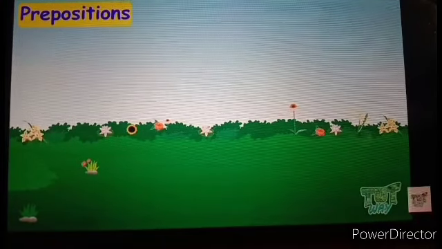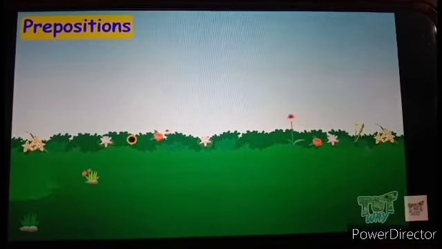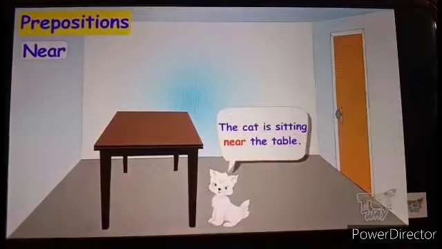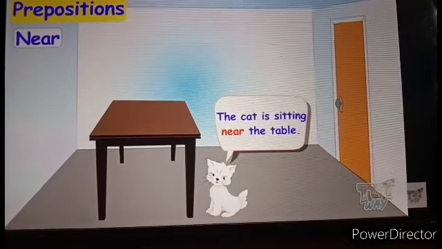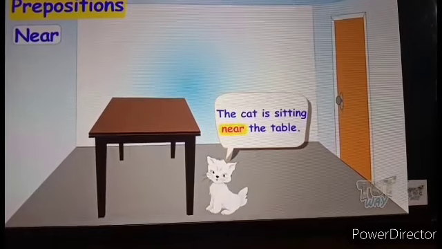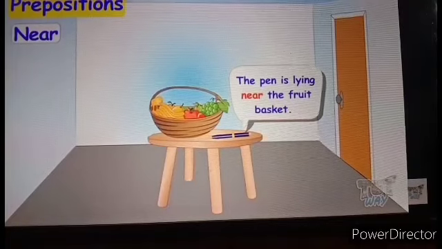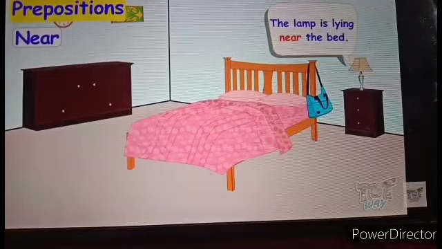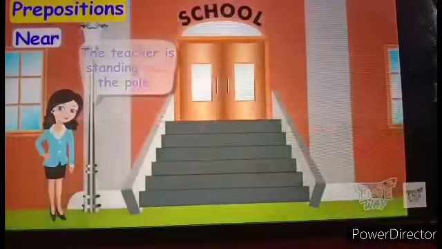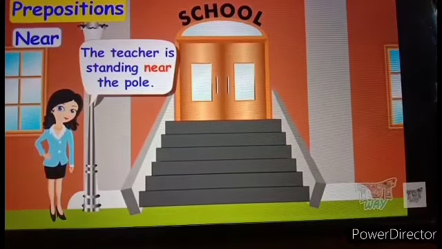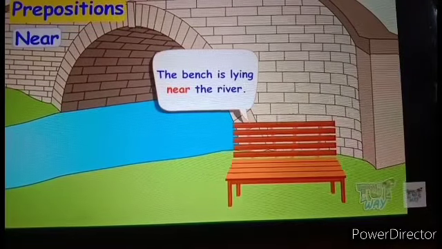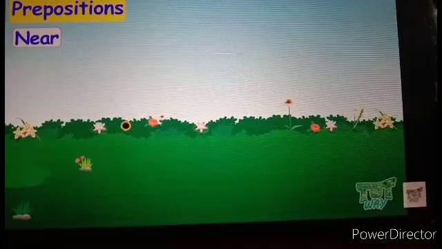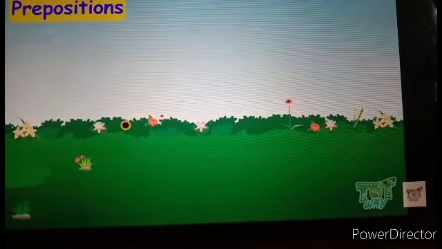The next preposition is near. The cat is sitting near the table. The pen is lying near the fruit basket. The lamp is lying near the bed. The teacher is standing near the pole. The bench is lying near the river. So these are all examples of near.